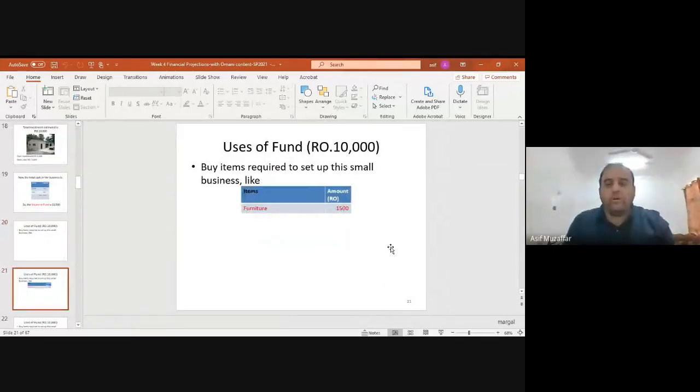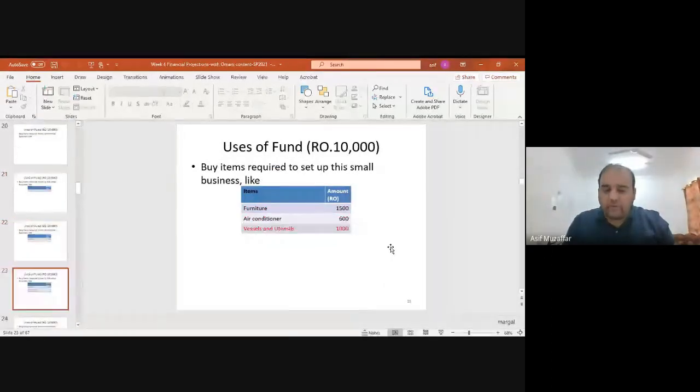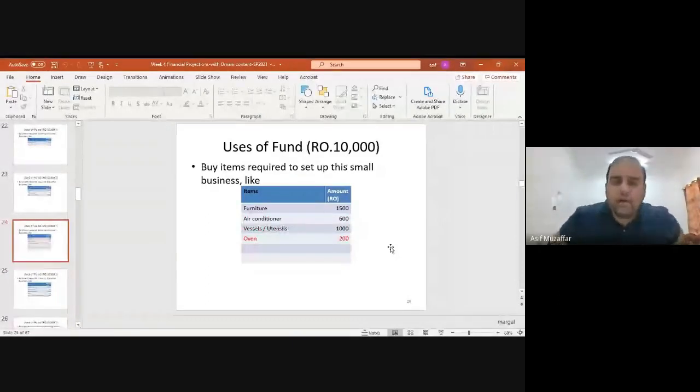Now, before starting their business, they are buying some furniture. The furniture is for 1,500 riyal, air conditioner 600 riyal, vessels or utensils, these are the big utensils in which they will bake halwa, 1,000 riyal, and an oven for baking halwa, 200 riyal.